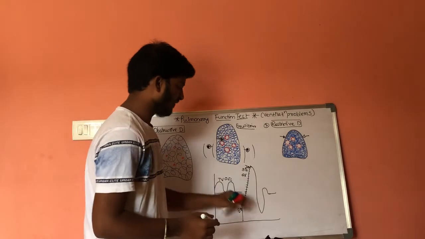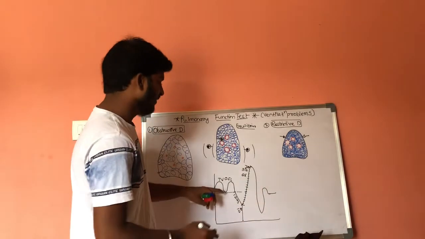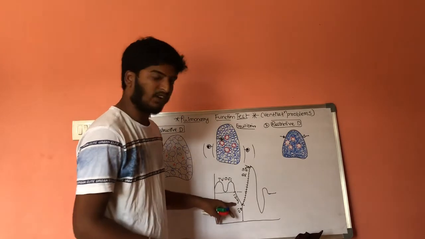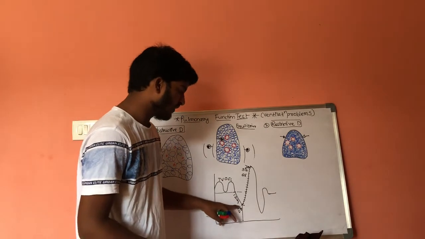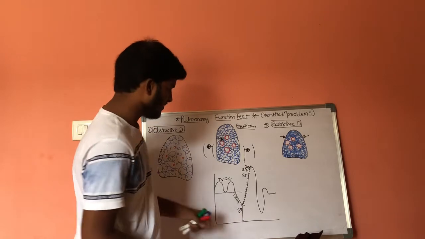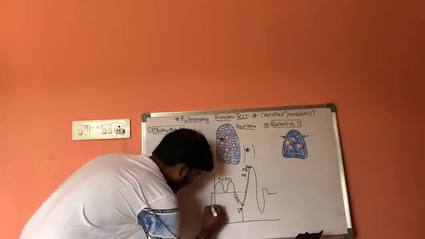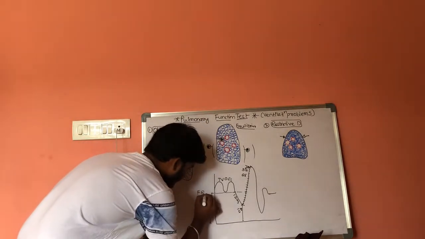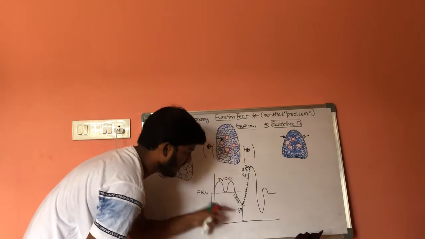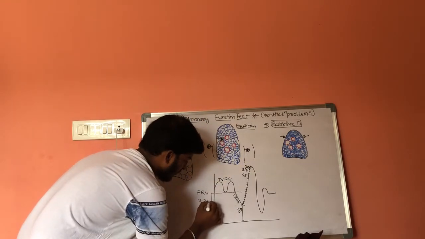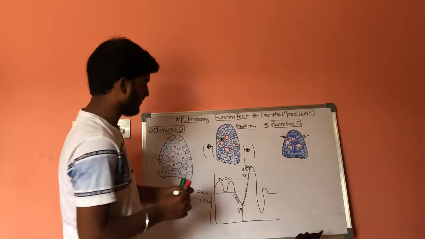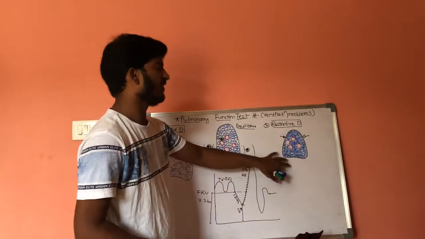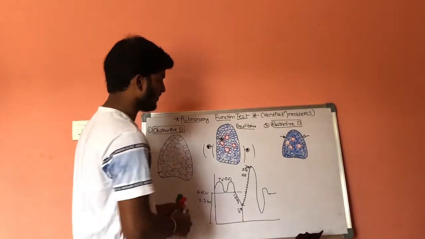This is the normal graph under normal conditions of spirometer, which includes tidal volume, that is 0.5 liters, expiratory reserve volume, that is 1.2 liters, and residual volume, that is 1.2 liters. From here to here is the functional residual volume, which includes 1.2 plus 1.2, that is 2.4 liters. This is under normal condition.